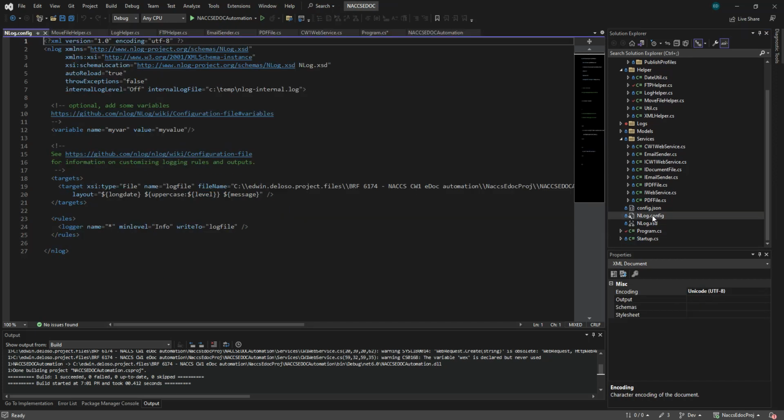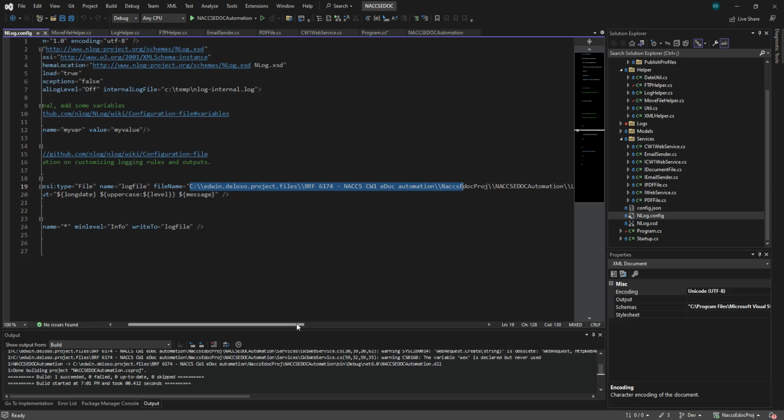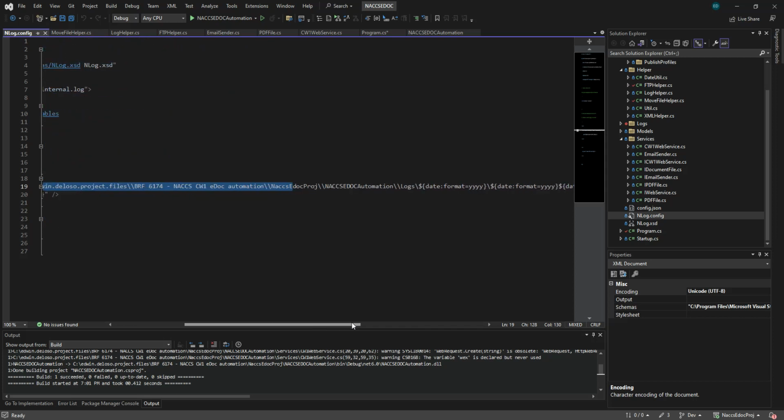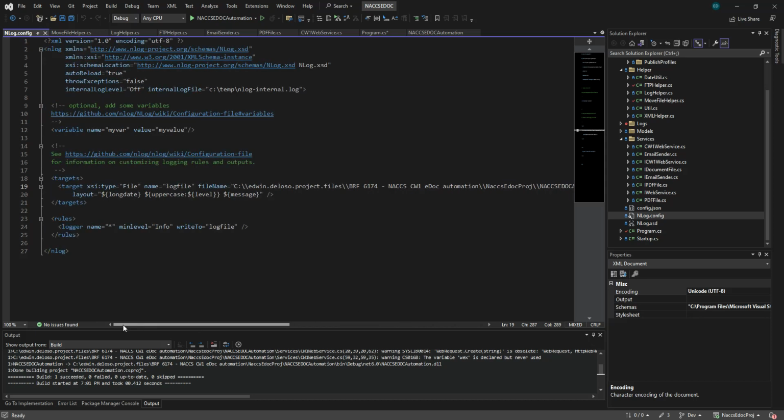You have to have an NLog.config, and the target is file, which means you are logging to file, and the name is the log file name. I just hard code this path. If you do not hard code the path, then it will be saved in the bin folder of your program. So there's a date format like that, and the file name is system.log, right? And then the rules, I just use info and write to log file. So the log file is this name.